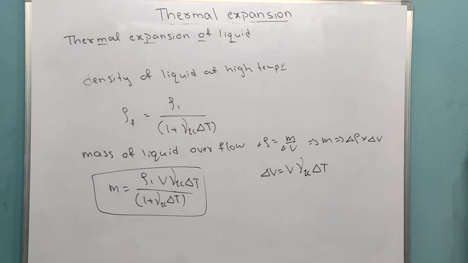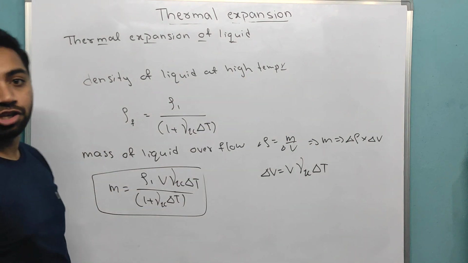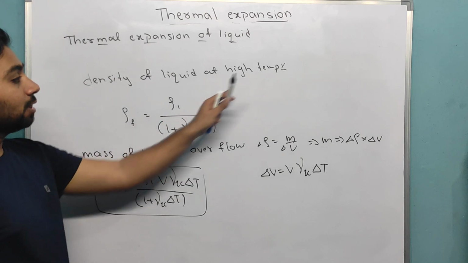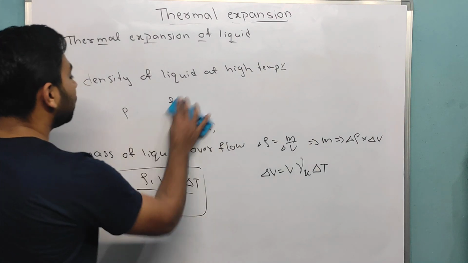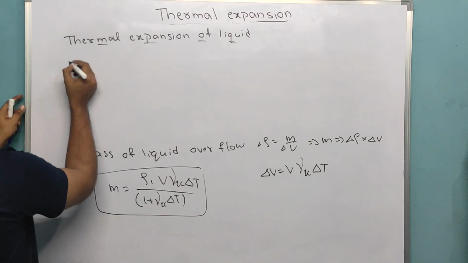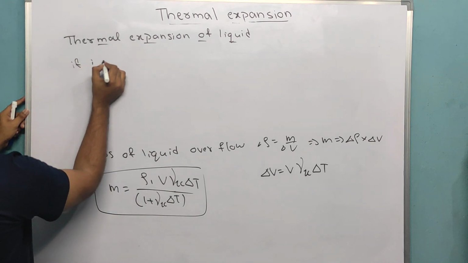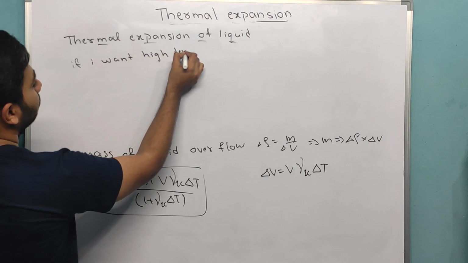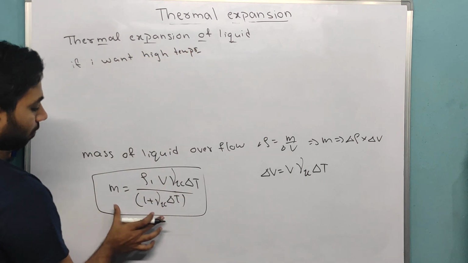Write down. Okay. Now, if I want this high temperature, see, I said at high temperature density is much. Now, how to calculate that high temperature? If I want that high temperature, I will use this one.